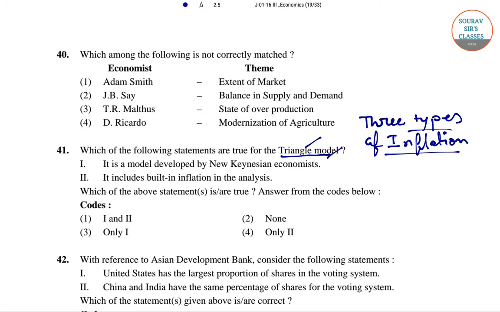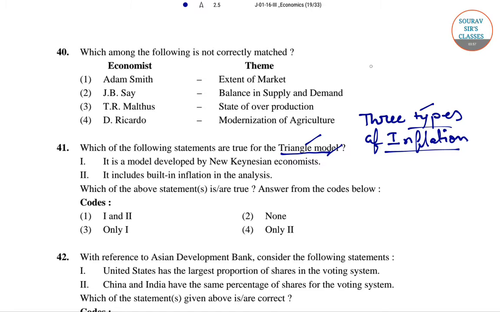First of all, there is demand pull inflation. It is the inflation due to high demand for goods and services and low unemployment, also known as Phillips curve inflation.